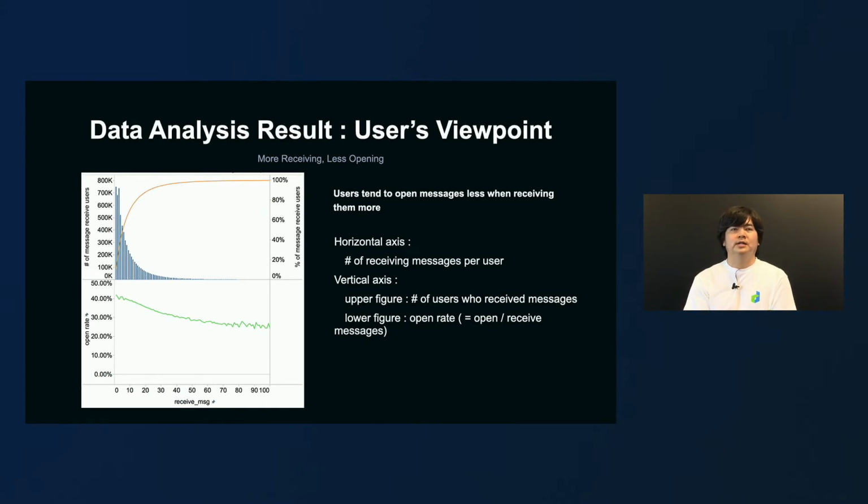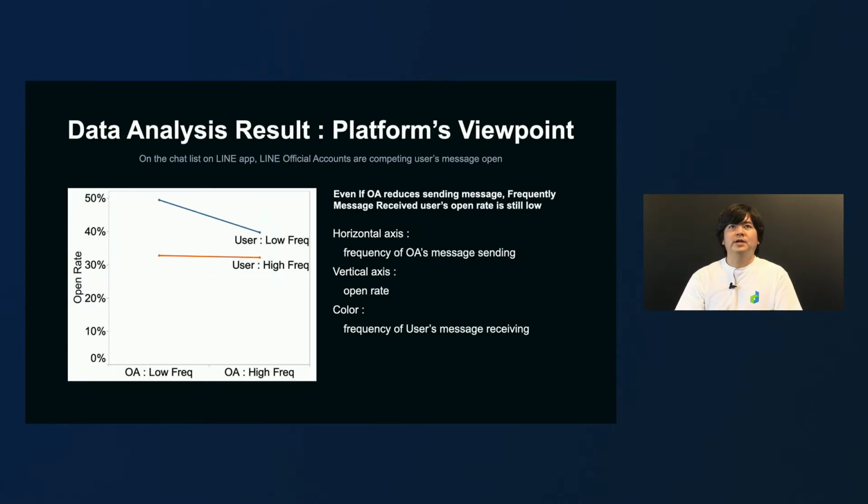Next, I would like to show you the result of the further analysis from the perspective of OA. In this chart, the x-axis presents the frequency of the messages sent by OAs, and the y-axis indicates the open rate. The users are divided into the two groups. The blue is those who receive the messages frequently, so users with a high frequency, and the orange represents the group receiving messages less frequently, so users with a low frequency. Due to 3 sets of data contained, the graph would be a bit difficult to read, so I would like to explain one by one.